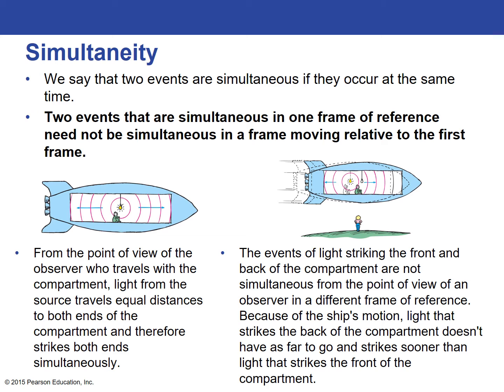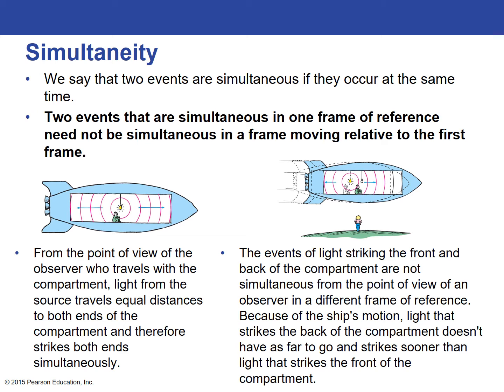However, if someone was standing on the ground watching the rocket go by, they would see the light in the center of the compartment moving more quickly toward the back of the compartment than toward the front. Because the ship is moving forward, the light going to the back would have less distance to travel.